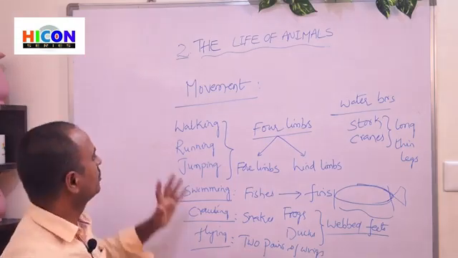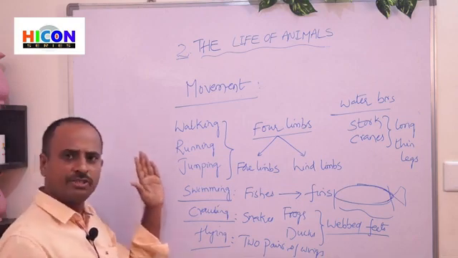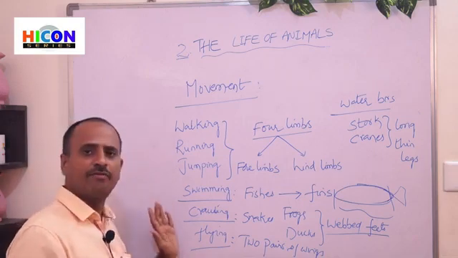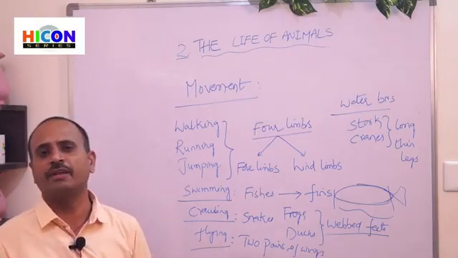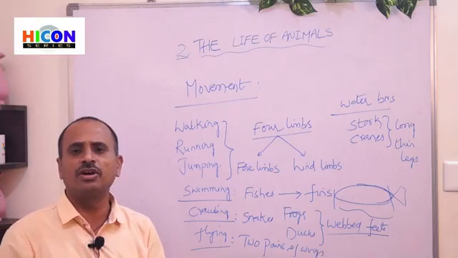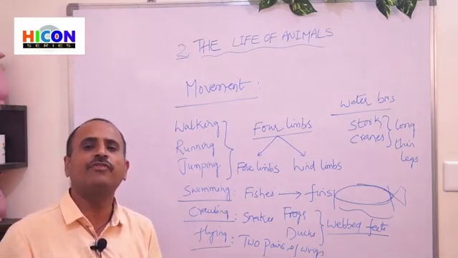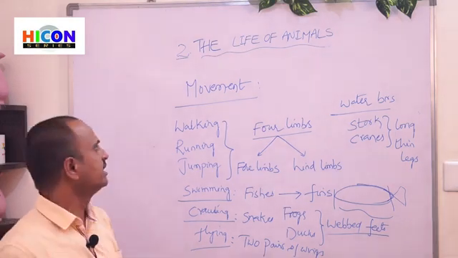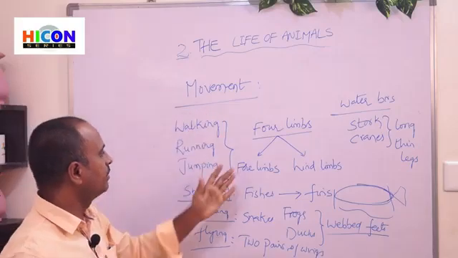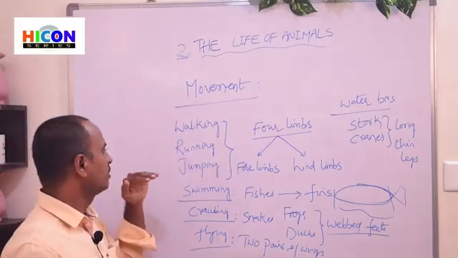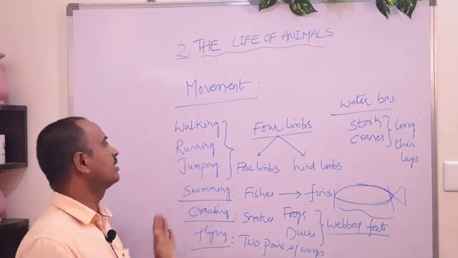So children, these are some basic movements: walking, running, jumping, and swimming, crawling, flying. These are some movements which we can observe in different animals. All the animals do not move in the same way. Different animals will move in different ways. So this is about movement in the animals. We can classify the animals on their movement: jumping, swimming, crawling, flying. So these are the movements.